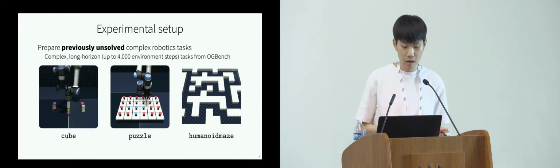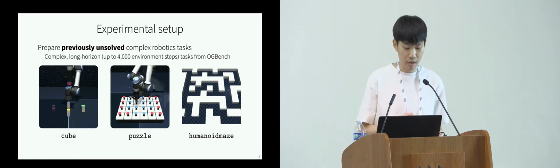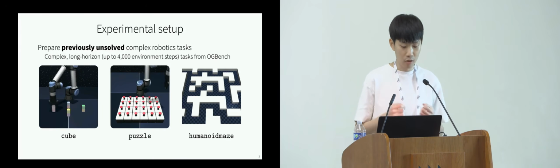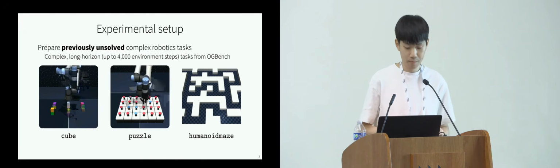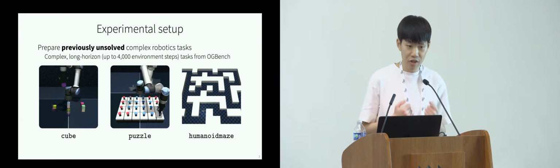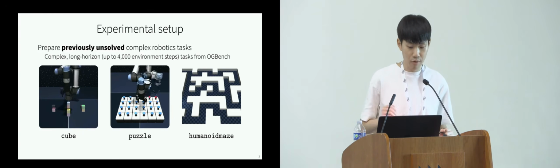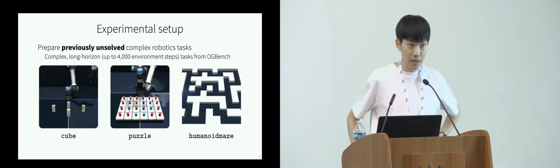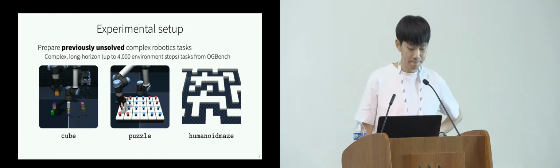Another is a combinatorial puzzle task where the goal is to press an appropriate set of buttons to match a target board configuration, like turning everything blue. The other one is humanoid control, where the agent has to control this high-DoF humanoid agent to navigate through the maze. These are really complicated long-horizon tasks, up to 4,000 environment steps.